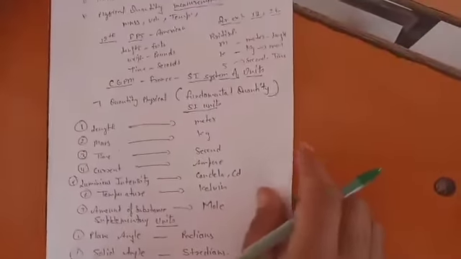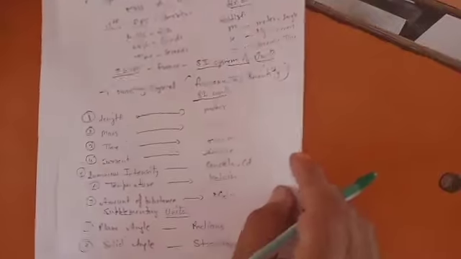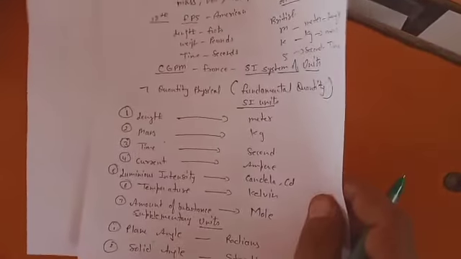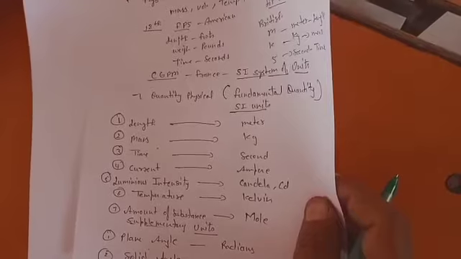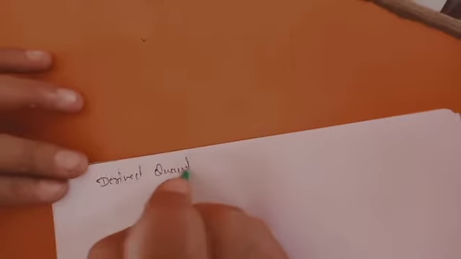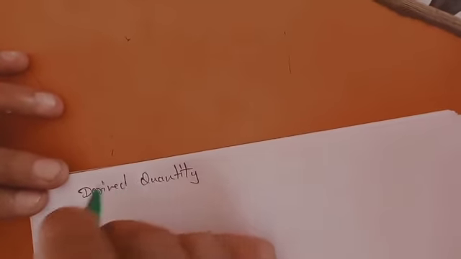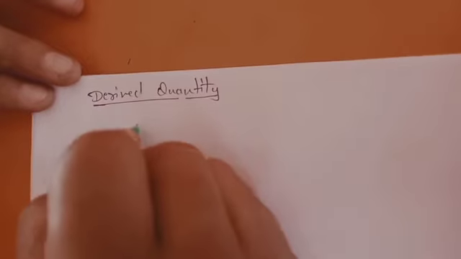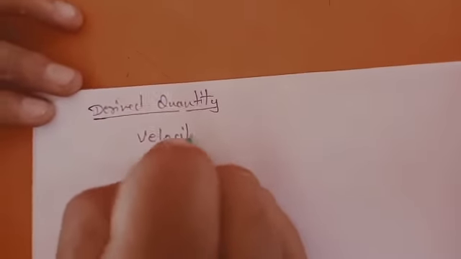But these are not the only quantities we need to measure. So how will we measure the other physical quantities? Those other physical quantities are known as derived quantities. That is to say, we can derive the units of those quantities from the fundamental ones. How? Suppose velocity, as an example.